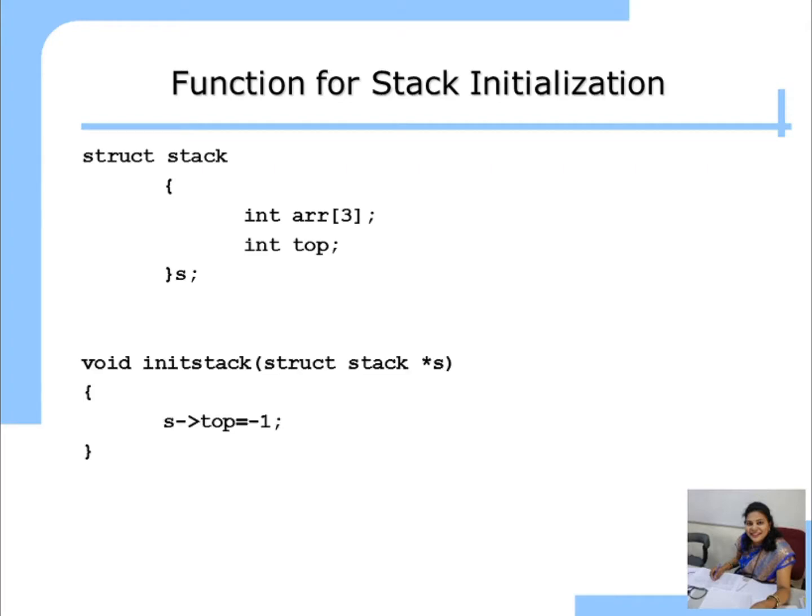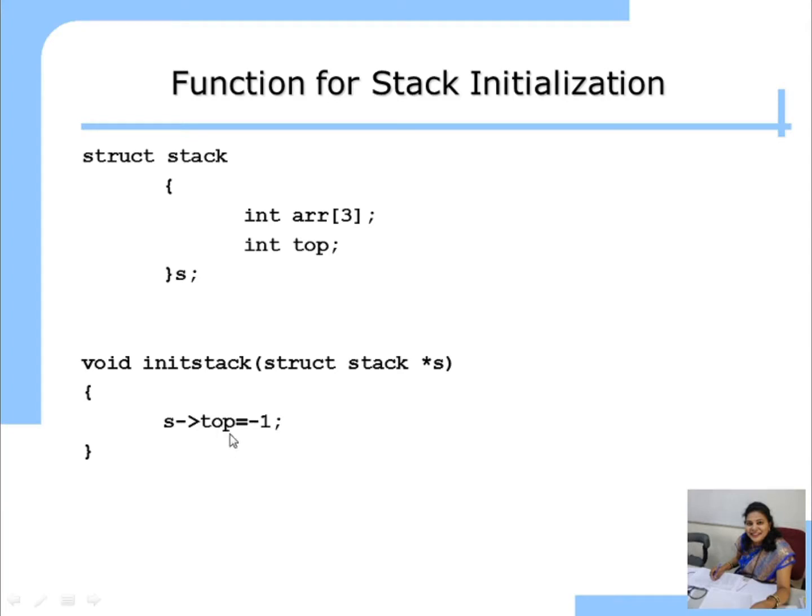So this is the function init stack. We pass S. Here you can see we are passing the pointer S. S is nothing but the structure variable. Whenever we pass the pointer S, we are actually passing the array elements as well as the top value. Okay, so this is init stack, which takes the parameter S, that is the structure variable. And what is the logic for making the stack empty? Put -1 into top. So we write the code top equal to -1.